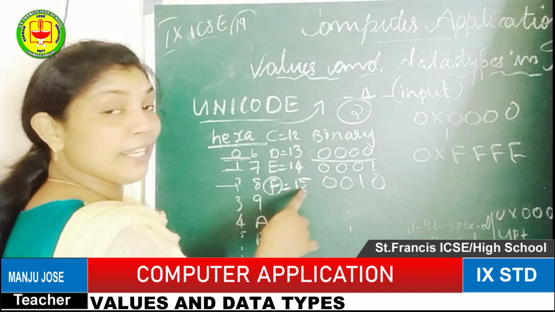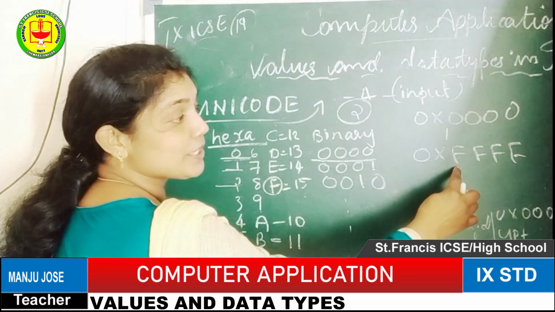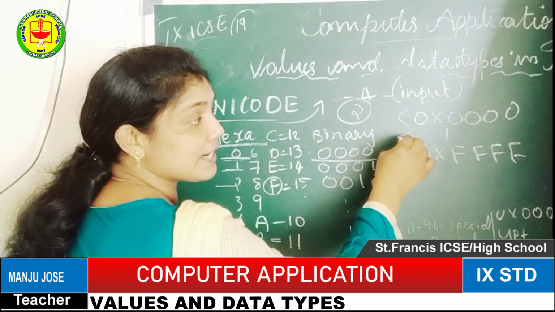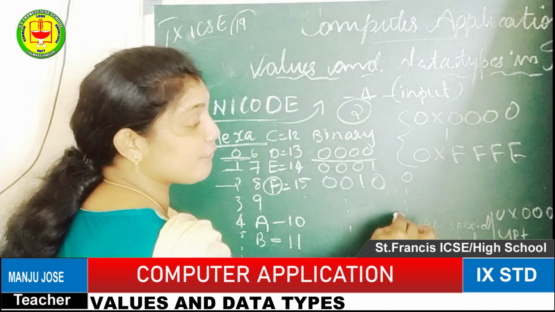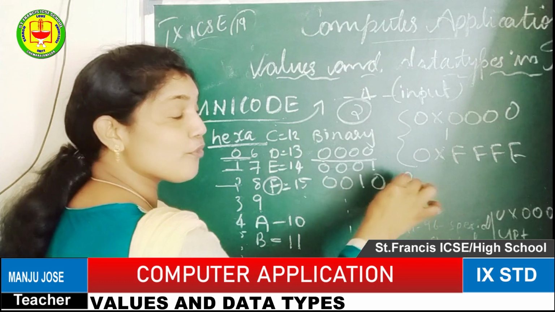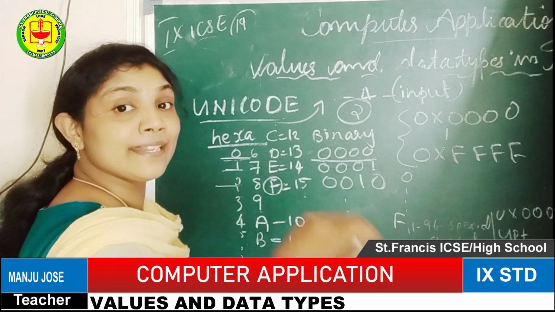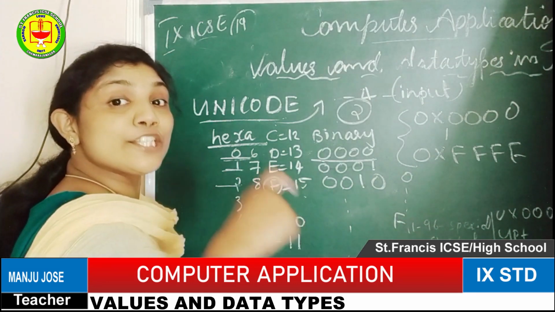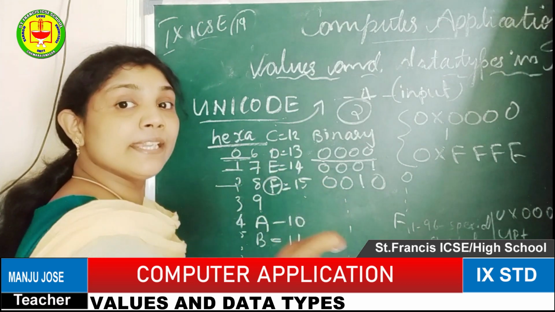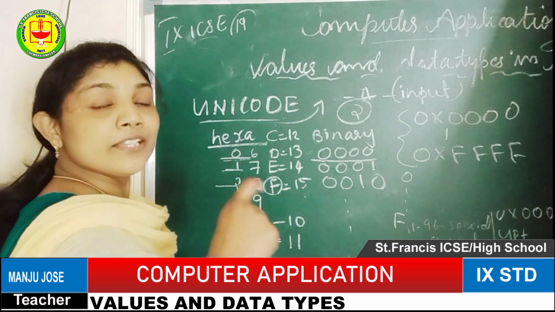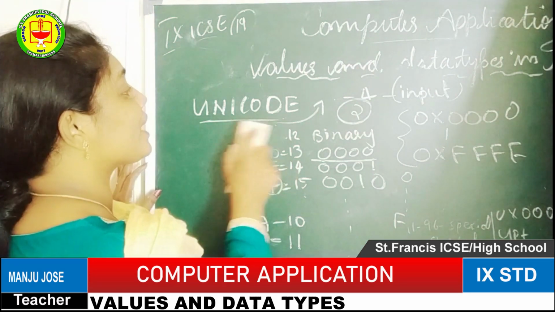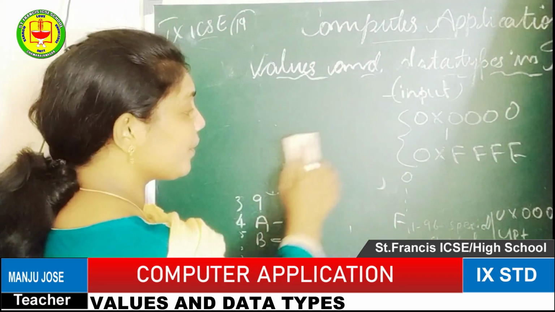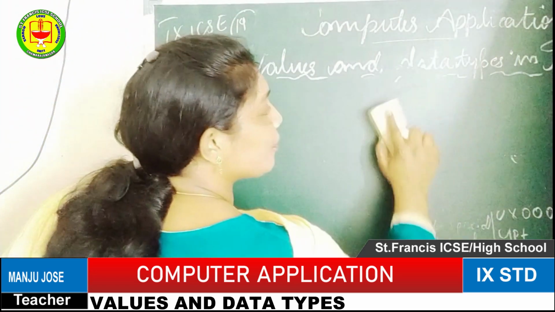The last number of the hexadecimal group will be F. That means 0 to F we are using. That means 0, 1, 2, 3, 4, 5, 6, 7, 8, 9. It's a normal number. Instead of 10 we start with A, B, C, D, E, F. Okay, so that is called a hexadecimal number. So this group is known as Unicode. That is what we are using in the Unicode option.